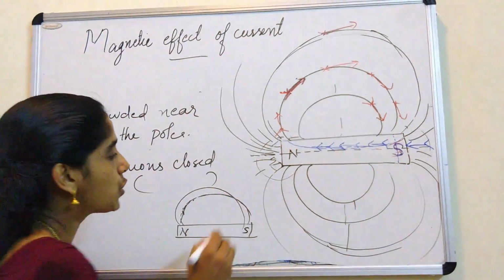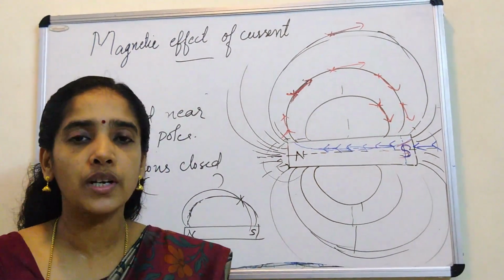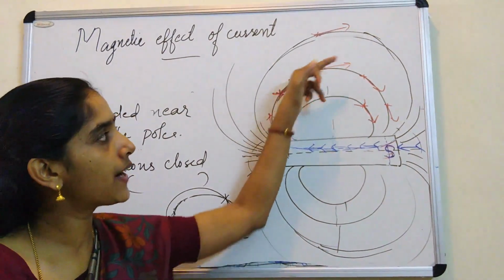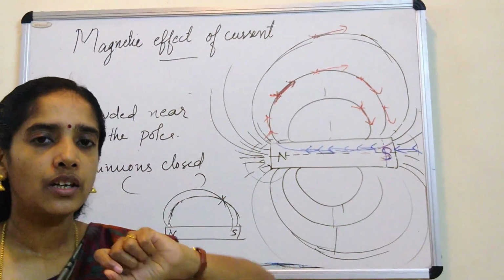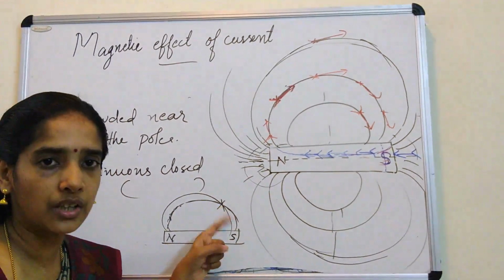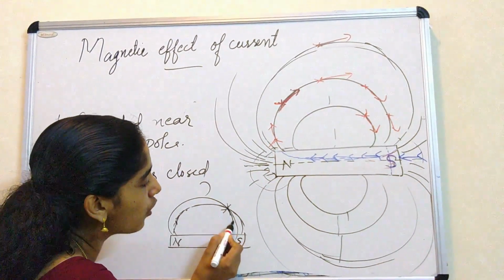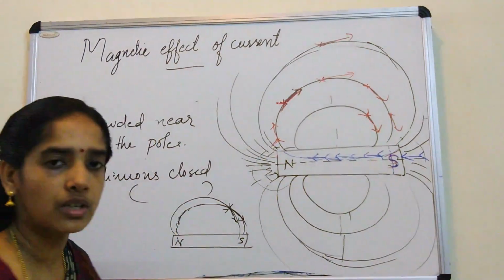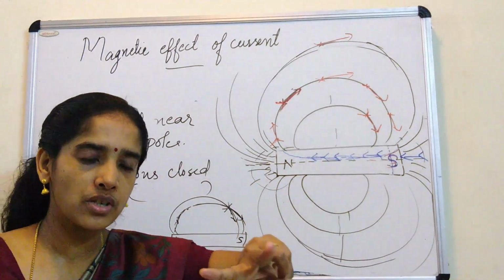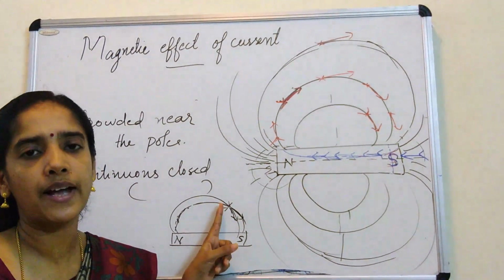It is wrong. Two field lines can never intersect. Why? Because we know the meaning of a field line. A field line represents the direction of deflection of the compass needle. Now if you draw the field lines so that they meet here, then when you leave a compass needle here, this compass needle is showing two directions. Is it possible that the needle will split into two and show two directions? No. At one point there is only one direction for the magnetic field.